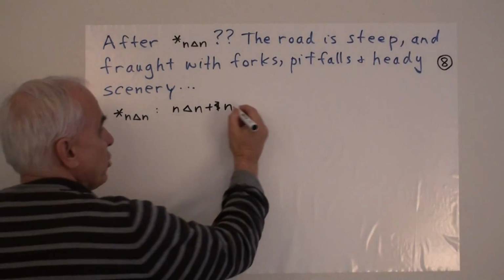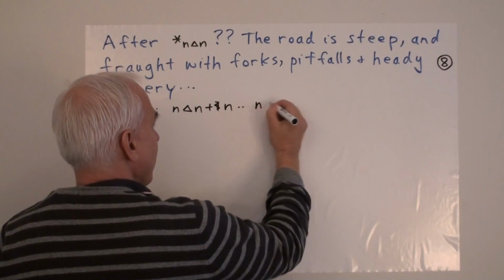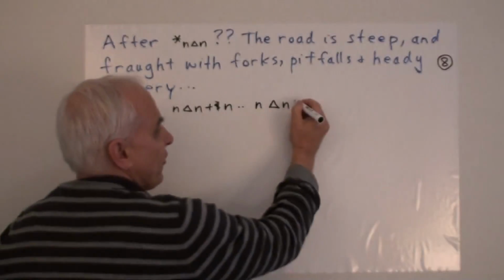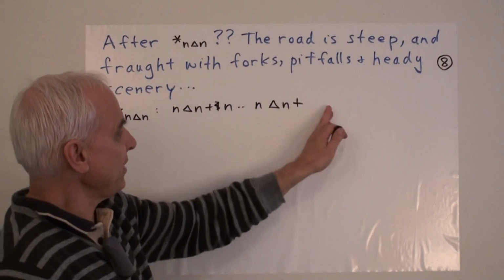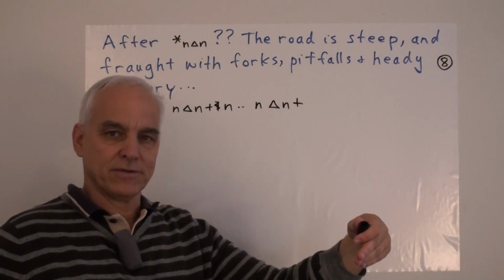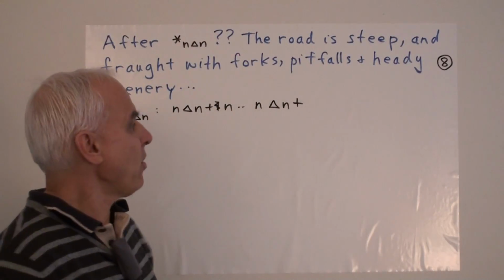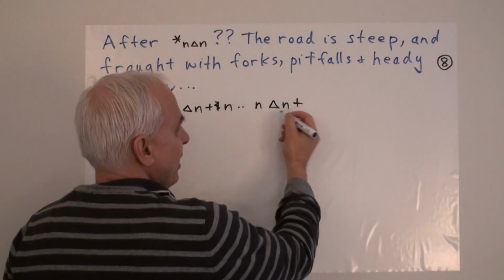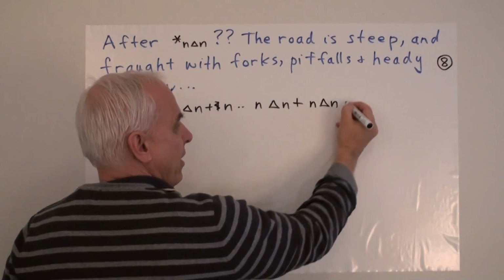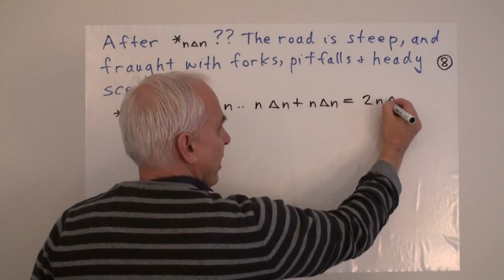And then eventually, without being very consistent here, we'd get something like n triangle n plus, and now the second thing can go through the entire sequence that we've already generated. We can go to n squared, to n cubed, to n to the n, and so on. Eventually we get to essentially this thing itself again, repeated here, and we would call it 2n triangle n.